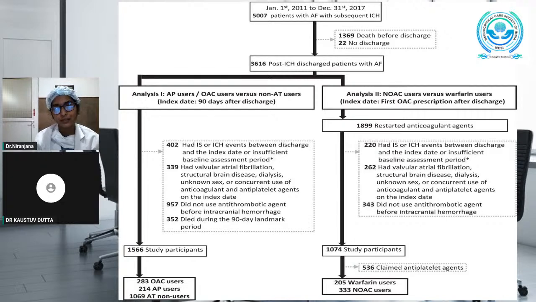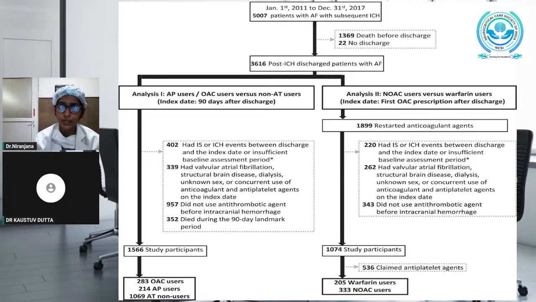So for the analysis two, they had compared Novak users versus the warfarin users, for which the index date was defined as the first OAC prescription after the discharge. 1,899 patients restarted the anticoagulant agents.